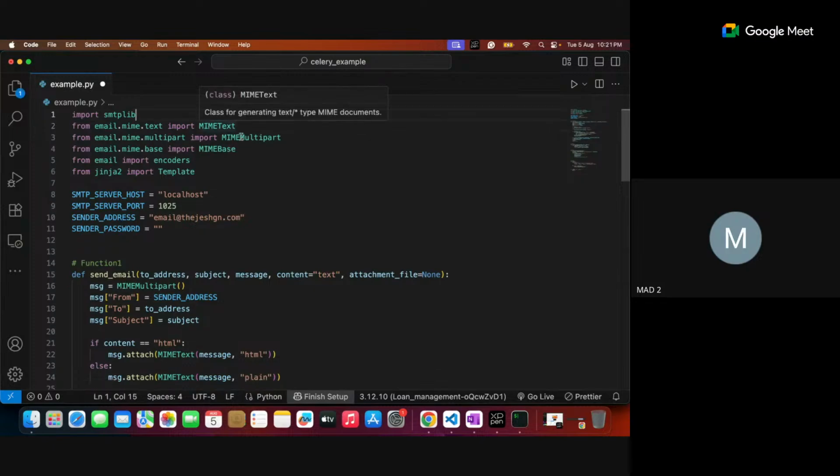So this particular email service can take different kinds of text content. The MIME type can be text type, multi-part, or MIME-based. Some encoders we are using, and a Jinja template. These are the different modules it requires. The SMTP host is always localhost, and the server port number is 1025.